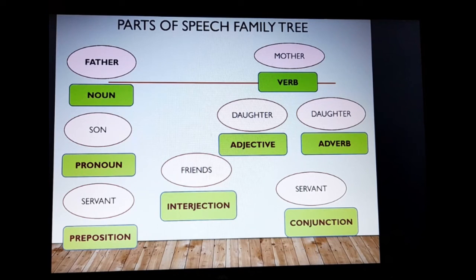Conjunctions actually are the linkers. They link things up. They link two different activities, two different functions, two different things, and make it clear to us. Like, I went to market. Ram went to market. So, how do I say that? Ram and I went to market.